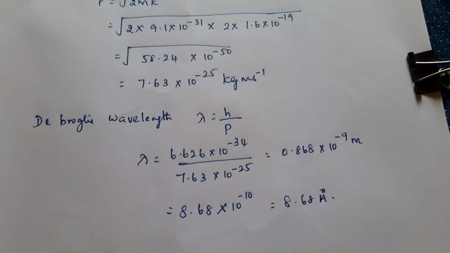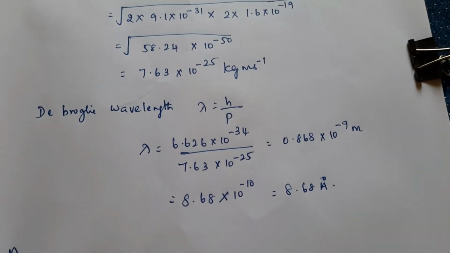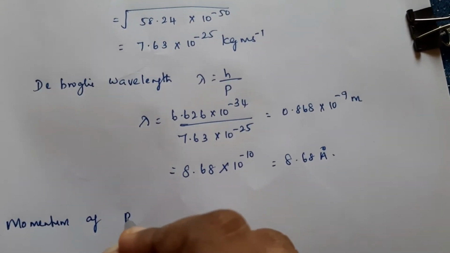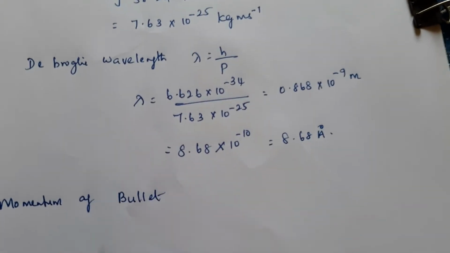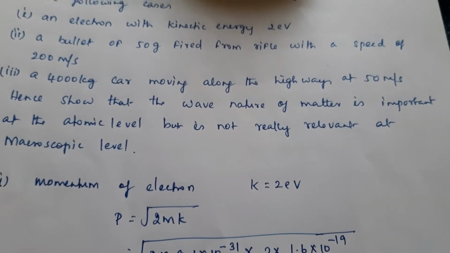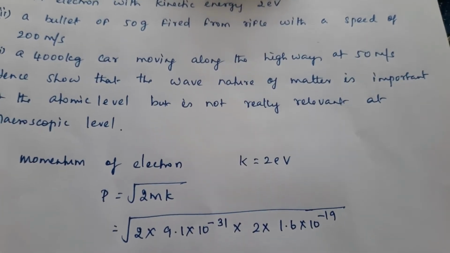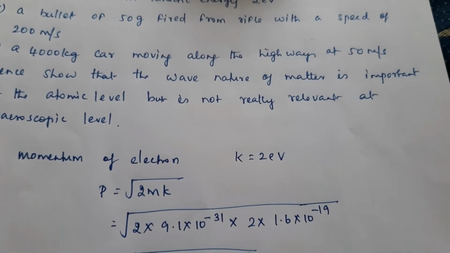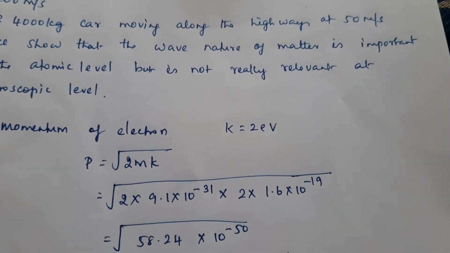Now we'll go for finding for the bullet. Momentum of bullet. Here for bullet, what is given? Mass and speed are given. Mass is 50 gram and the speed is 200 meter per second.